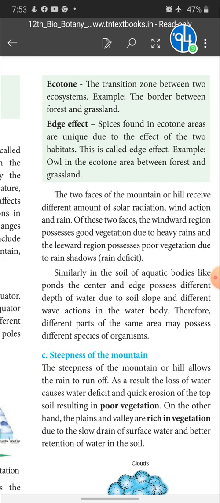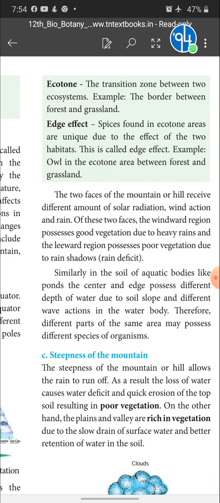Next, the two faces of the mountain or hill receive different amounts of solar radiation, wind action and rain. Of these two faces, the windward region possesses good vegetation due to heavy rains, and the leeward region possesses poor vegetation due to rain shadow, that is rain deficit. See, the mountain has two regions. One is the windward region, another one is the leeward region. In the windward region, it possesses good vegetation due to heavy rainfall. But in the leeward region, it possesses poor vegetation due to the rain shadow.